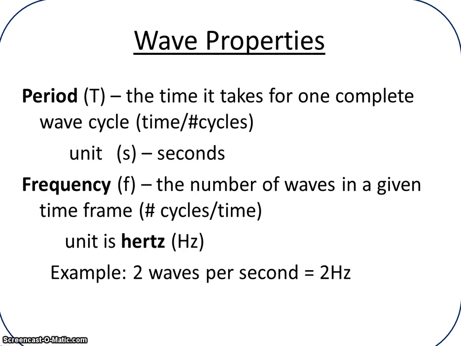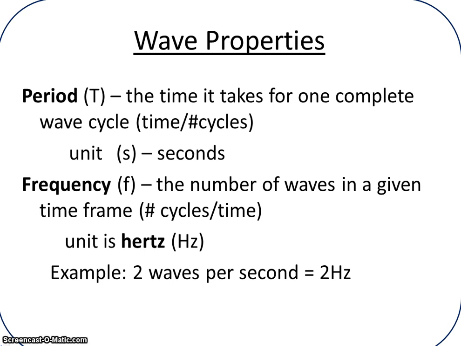The period of a wave is the time it takes to complete one cycle. And when I say cycles, that could be the time that it takes for 4 or 5 waves to travel, the time that it takes for 4 or 5 vibrations to occur. So when we say cycles, we're also talking about waves or vibrations, any kind of regular repeating pattern. And the unit for a period is seconds. So if I were to ask you for the period of something, you might say 4 seconds, 5 seconds, 6 seconds. Frequency is the reverse of period.